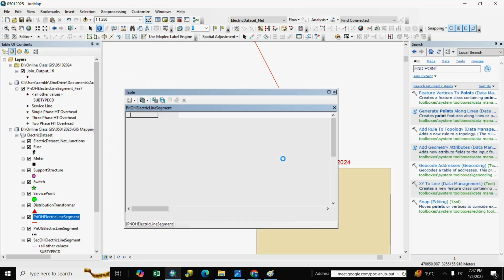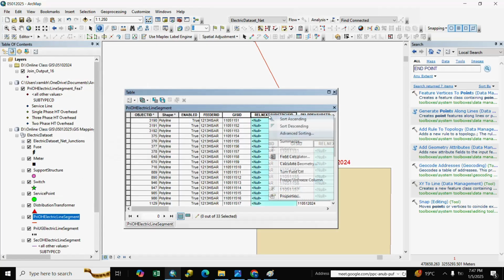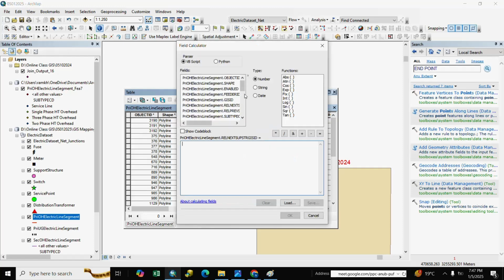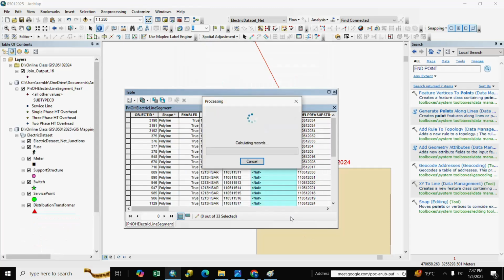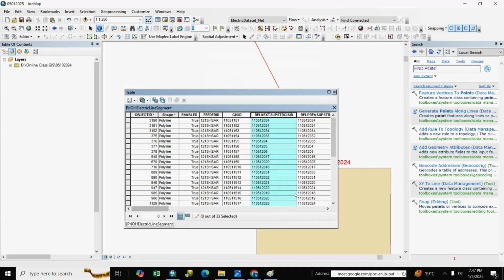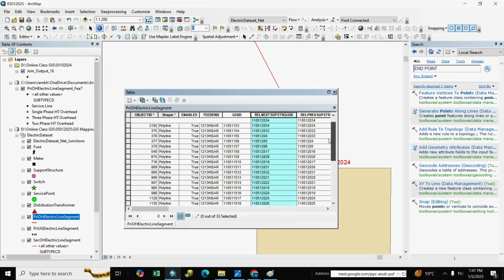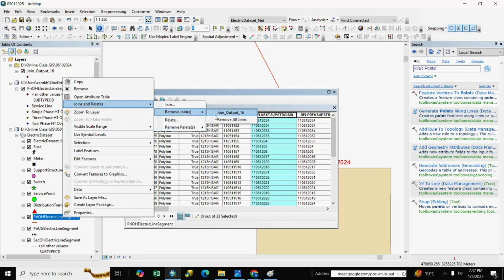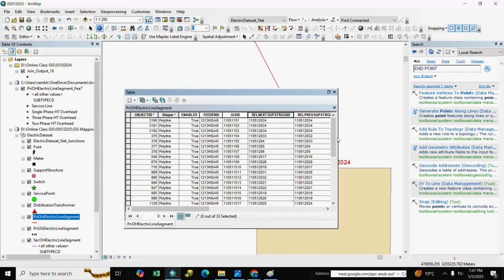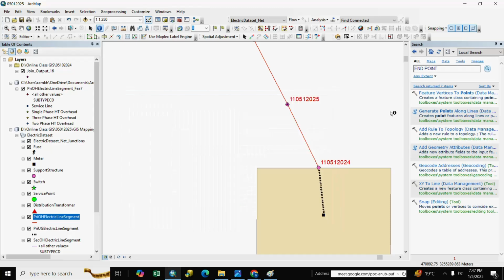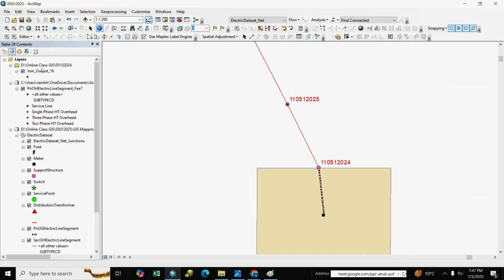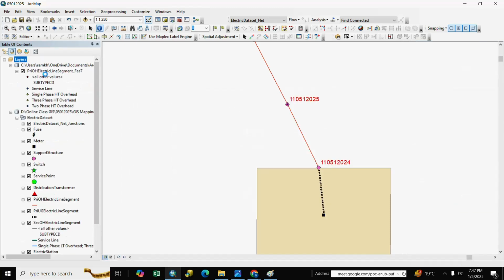And we open and calculate GSID, join output 16 GSID underscore 1 and OK. We calculate and remove join file and we remove output file.